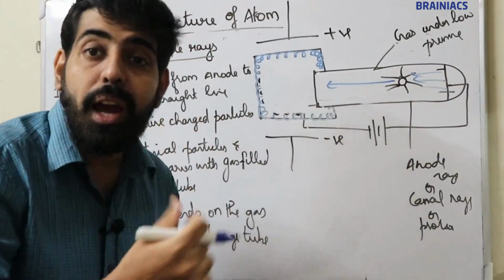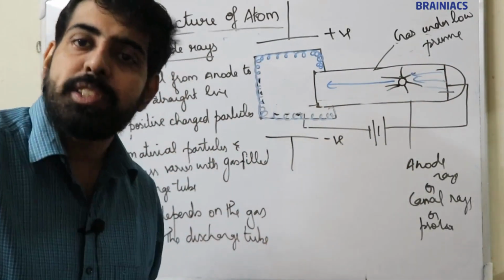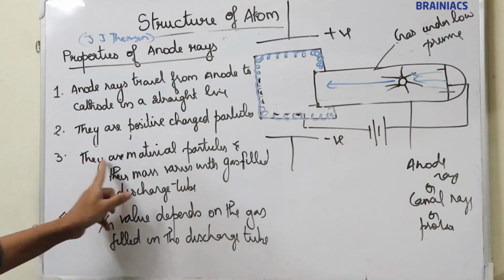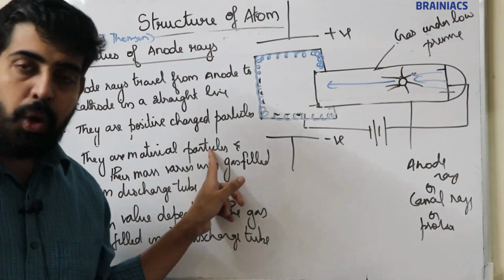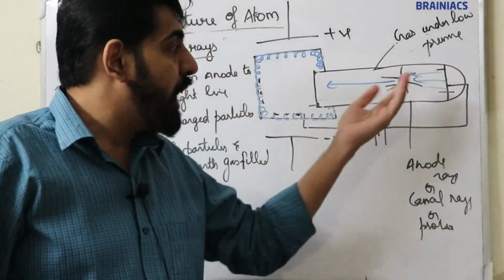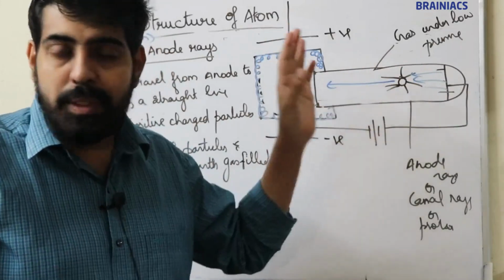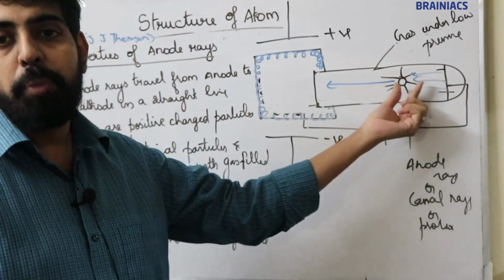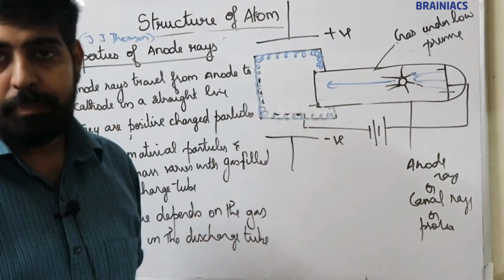That means anode rays are material particles. They possess mass. That's why this pinpoint wheel is moving.